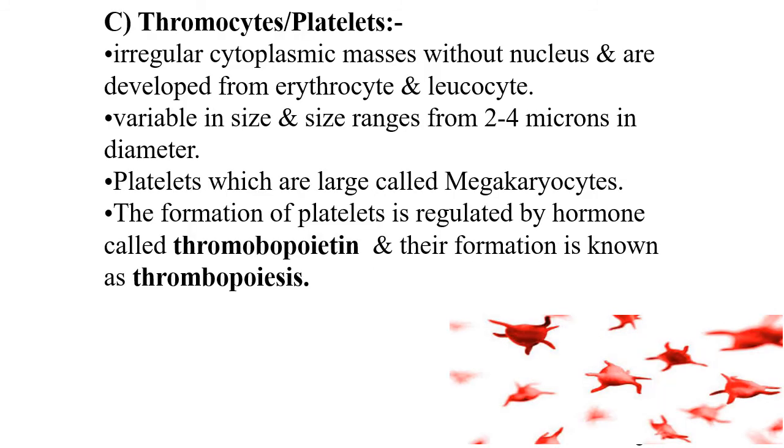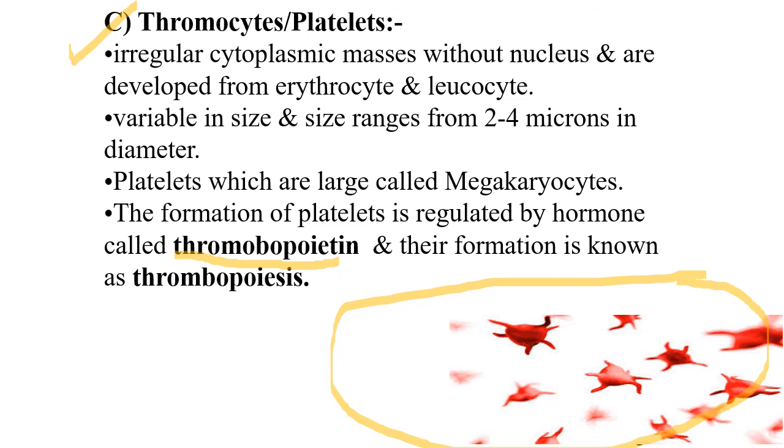The third type of blood corpuscle is called thrombocytes or platelets. These are irregular cytoplasmic masses without nucleus, as you can see. They are developed from erythrocyte as well as leukocyte. They are of variable size, ranging from 2 to 4 microns in diameter, quite small. Platelets which are larger are called megakaryocytes. The formation of platelets is regulated by a hormone called thrombopoietin and their formation is known as thrombopoiesis.